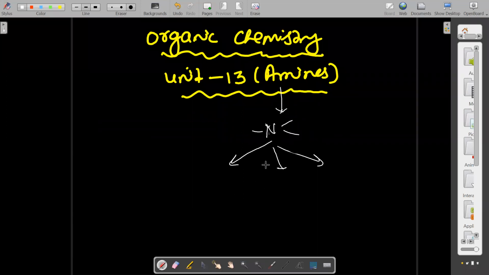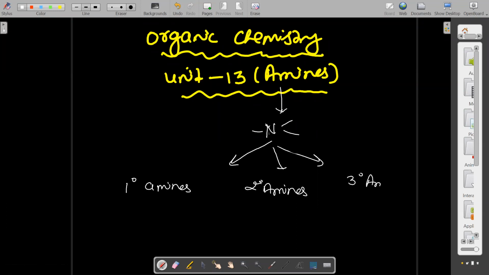When we think about amines, again it strikes that there are 3 types of amines: primary amines, secondary amines, and tertiary amines. Primary amine means nitrogen having 2 hydrogens and only 1 carbon directly bonded to nitrogen, that is one alkyl group or aryl group or any. So this is primary amine.